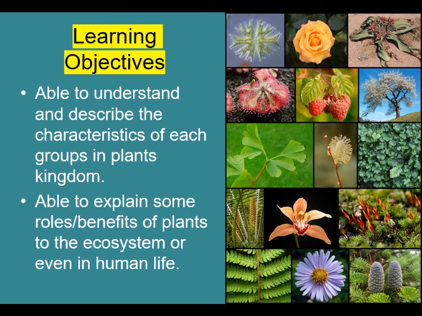These are two learning objectives that we want to achieve from today's session and several weeks ahead. The first objective is you are able to understand and describe the characteristics of each group in the plant kingdom. The second objective, you are able to explain some roles or benefits of plants to the ecosystem or even in human life.